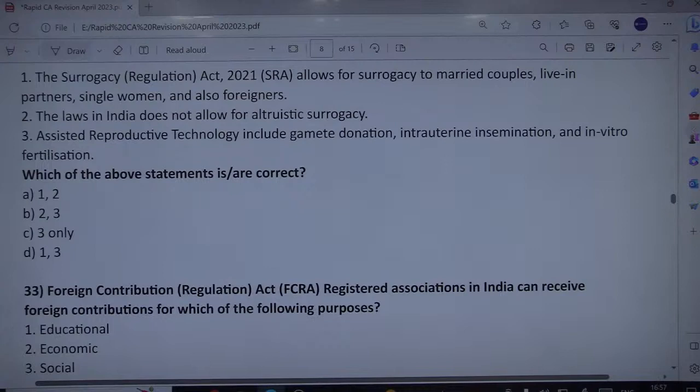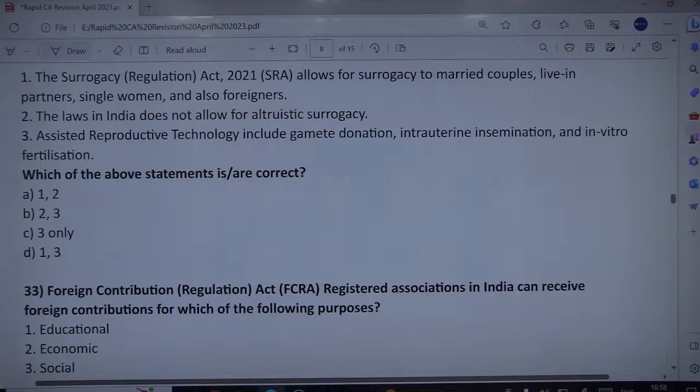The act also says that the surrogate should be married and have a child of her own. Restricting altruistic surrogacy to legally wedded infertile Indian couples, the act sets an age limitation for the couple, where a husband must be 26 to 55 years of age and wife between 23 to 50 years. So of course, the act doesn't restrict altruistic surrogacy, rather it allows something done in good faith, like altruistic. But there is some age category for both the husband and wife. Fine, the husband should be 26 to 55 and wife should be between the age of 23 to 50, and then they can have this surrogate child.